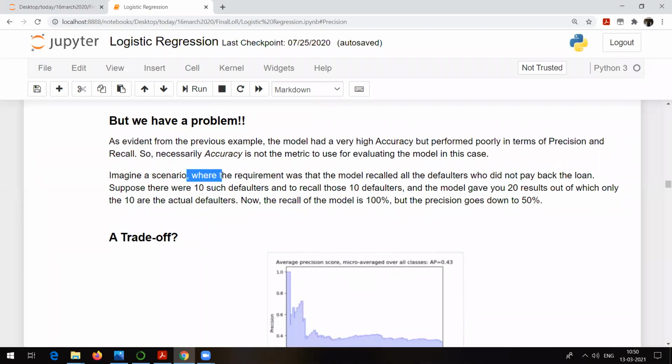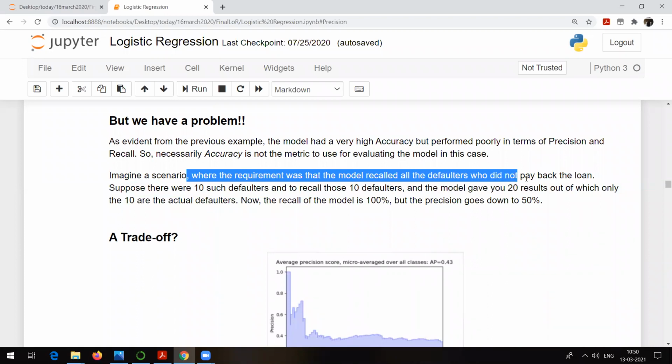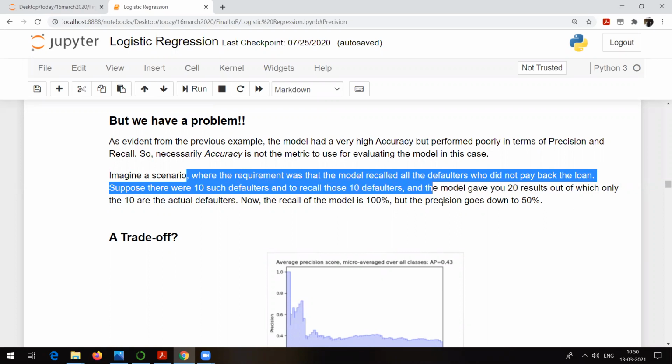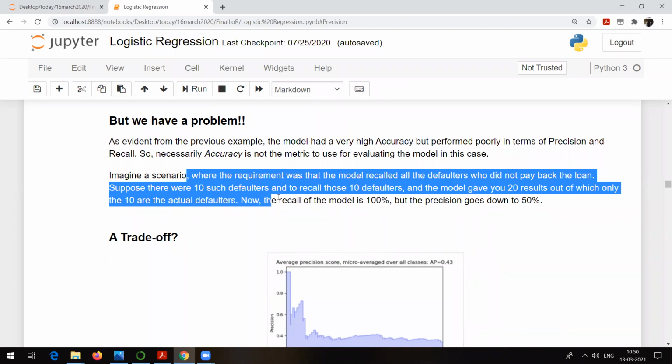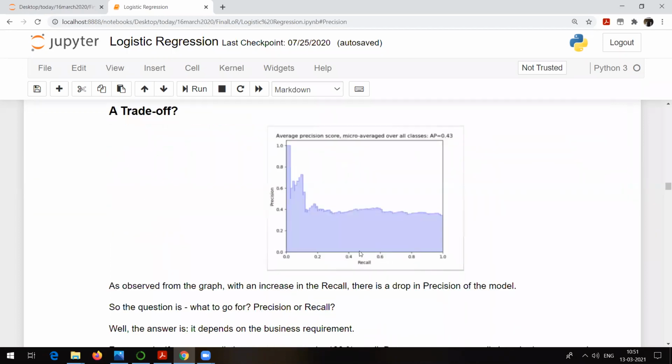For example, imagine a scenario where the requirement was that the model recalls all the defaulters who did not pay back the loan. Suppose there were 10 such defaulters, and the model gave you 20 results, out of which only 10 are the actual defaulters. Now the recall of the model is 100%, but the precision goes down to 50%. So there is a trade-off between recall and precision. If you carefully observe this particular diagram, at very high precision, recall is very low. As and when precision decreases, recall increases, and after some time they are going to remain the same. So as observed from the graph, with an increase in recall, there is a drop in the precision of the model.